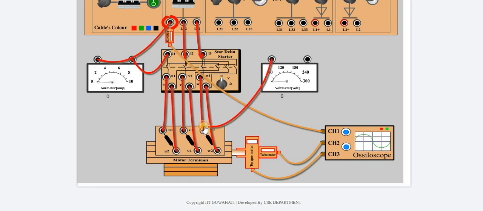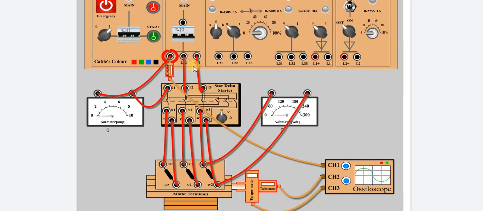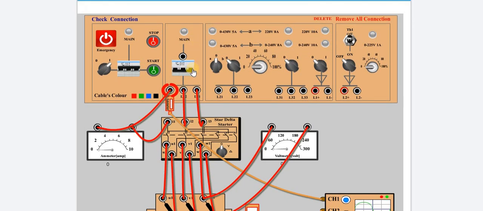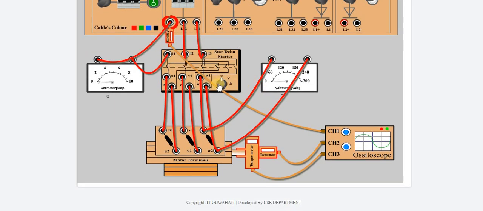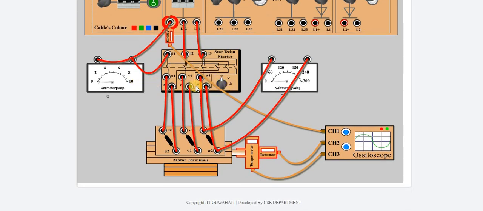Now we can simply connect this. Clear. Now we'll go for the main switch, and this is another switch. Now we'll be starting here. Start. Red indication. Off. Start. Off. If you press the push button, start. This is off. Now start. Clear. Now we'll go for the reading.